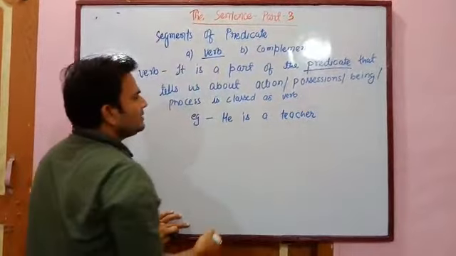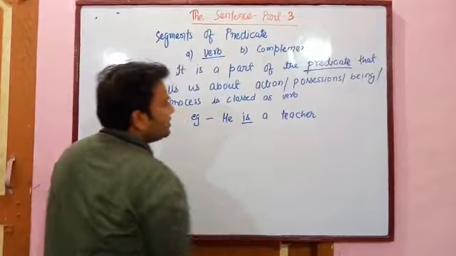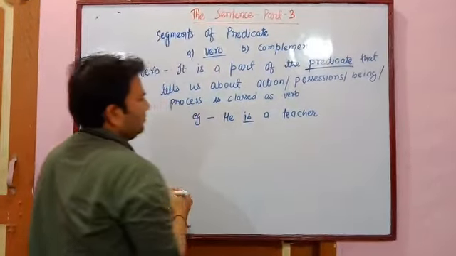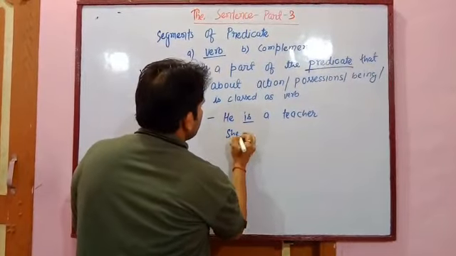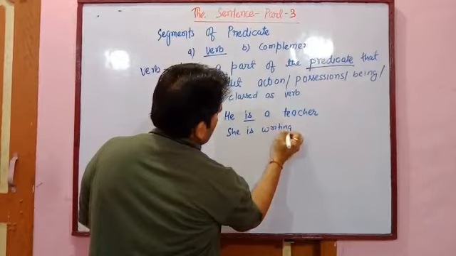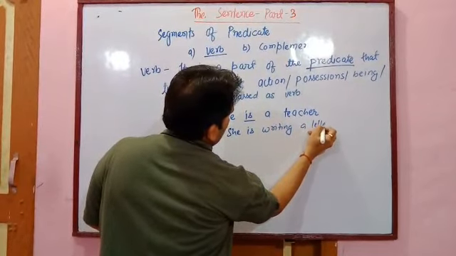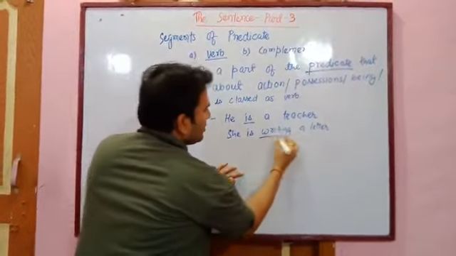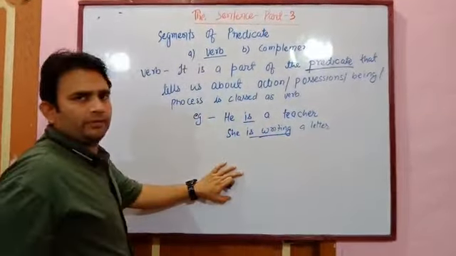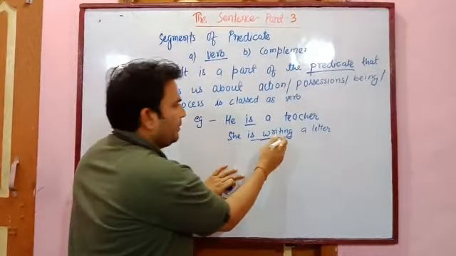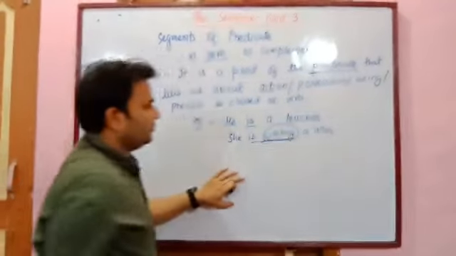In this sentence, is is verb. He is writing a letter. In this sentence, the words is and writing are both verbs, but is is an auxiliary verb that helps the main verb, and writing is the main verb.